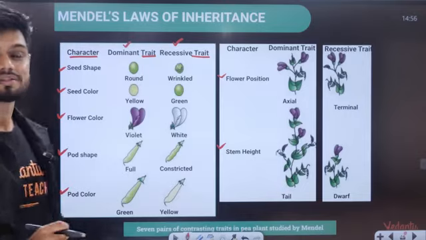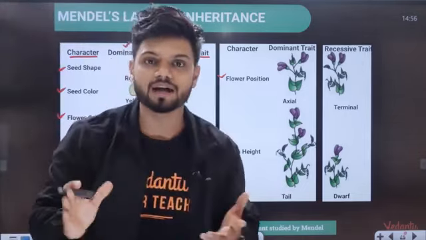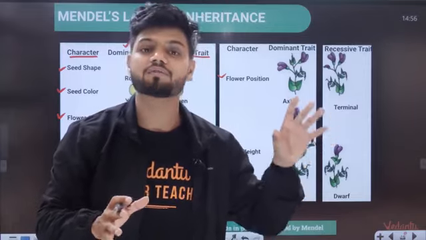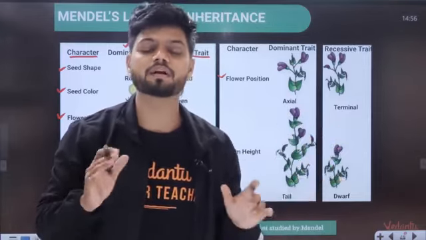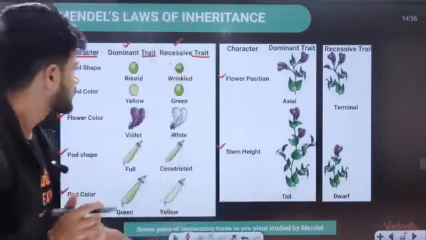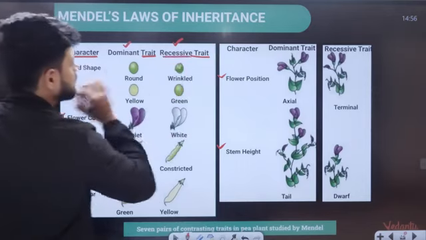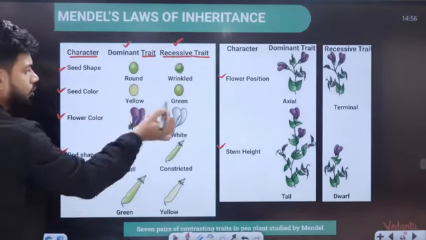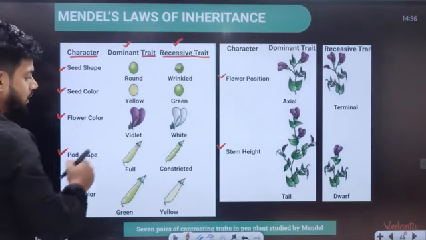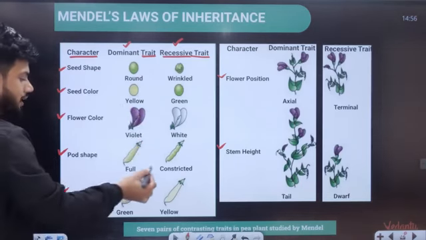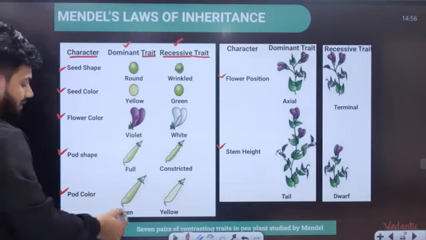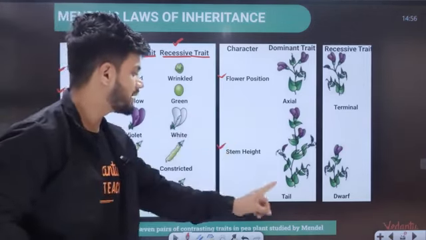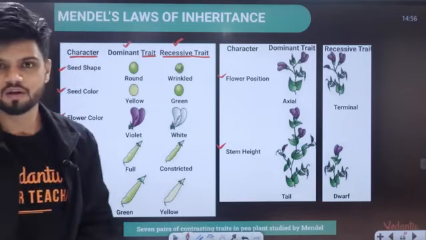Dominant trait is a trait which can be expressed all the time. It doesn't matter if the recessive trait is present. It doesn't care if recessive allele is present. Dominant trait is always expressed. Okay. Recessive trait is only expressed when dominant trait is missing. Now, seed color yellow and green, flower color violet and white, pod shape full and constricted, pod color green and yellow, flower position axial and terminal, stem height tall and dwarf.